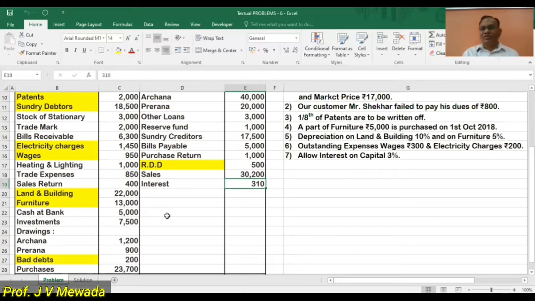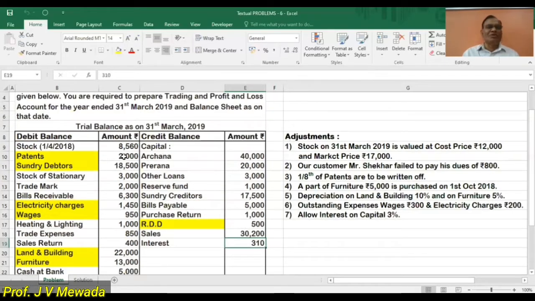Okay. So in our steps, marking of trial balance we have completed. Now we'll move to transfer of trial balance. So let us see the trial balance debit side we are going to transfer. So as I told you, stock 8560.